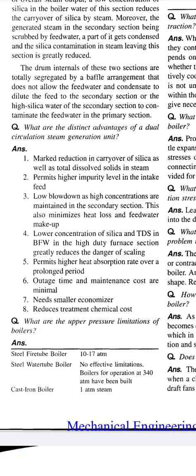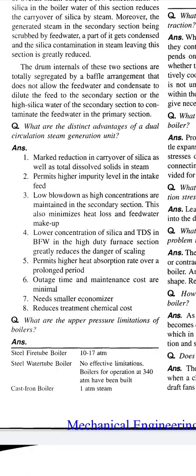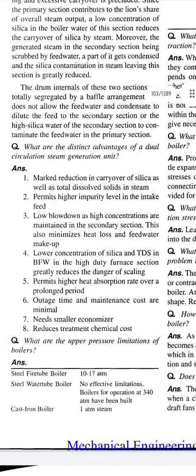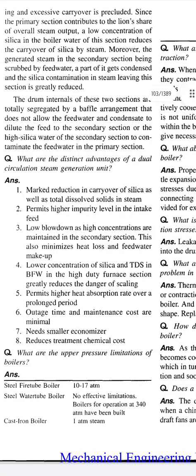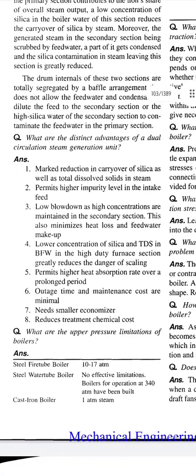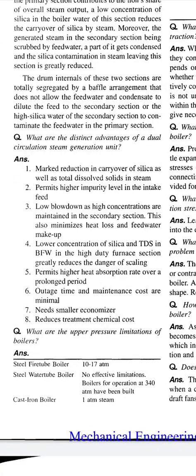Next, lower concentration of silica and TDS in boiler feed water in the high duty furnace section greatly reduces the danger of scaling, permits higher heat absorption rate over a prolonged period. Outage time and maintenance cost are minimal, needs a small economizer, reduces treatment chemical cost.